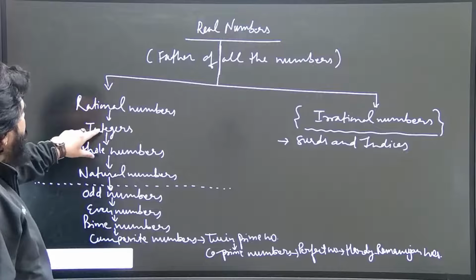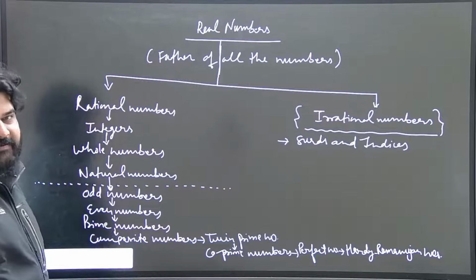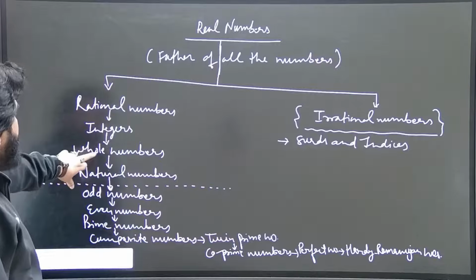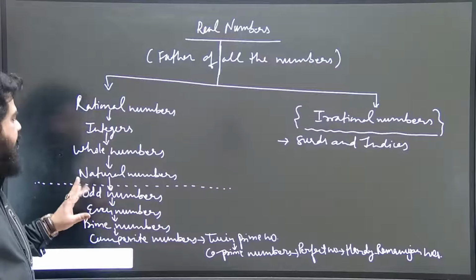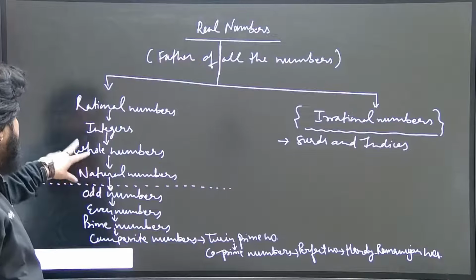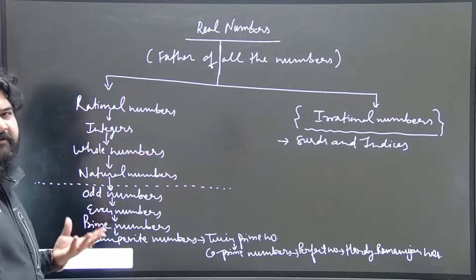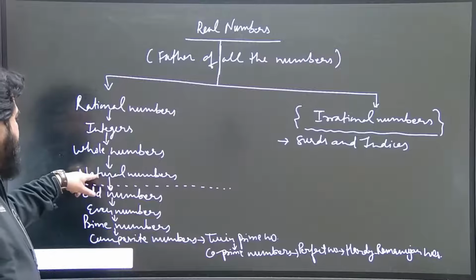Similarly here, all integers are rational numbers, but all rational numbers are not integers. And same is true in this case. All the whole numbers are integers, but all the integers are not whole numbers. And same is true in this relationship between whole numbers and natural numbers. Though there is a minute difference between whole number and natural number, just a difference of 0 here.